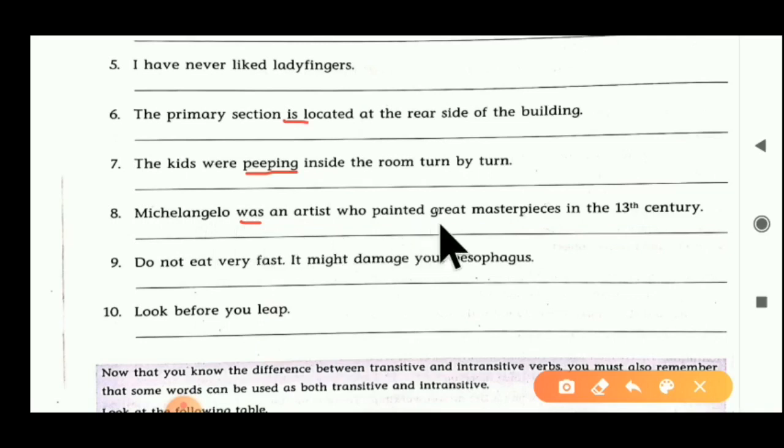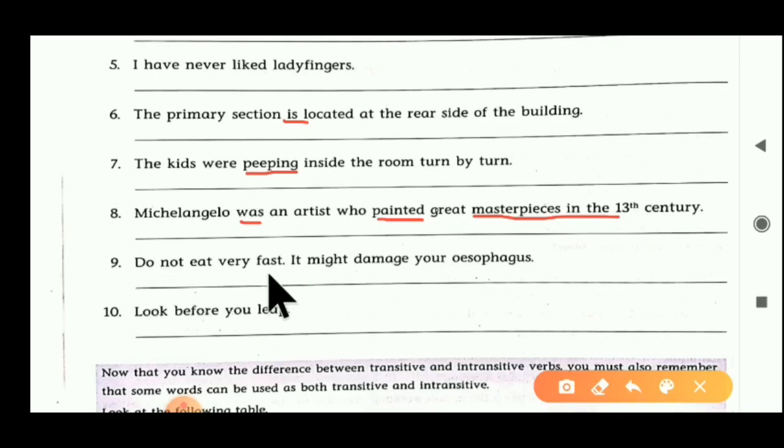And the second verb given here is painted. So ask a question with what? What was painted by Michelangelo? So we get a correct answer here: masterpieces in the 13th century. So painted becomes a transitive verb here. Was is an intransitive verb and painted is a transitive verb in that sentence.